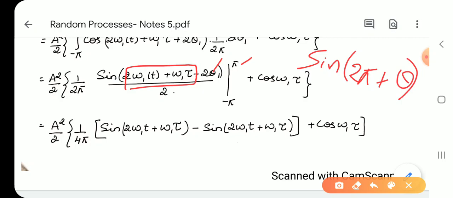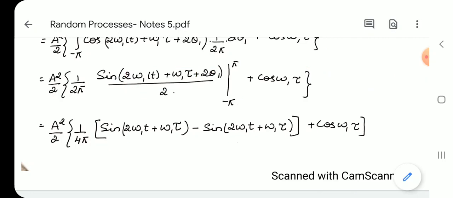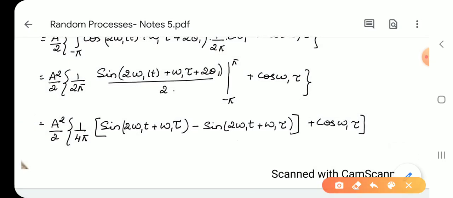So you get sin theta, that is sin(2 omega 1 t plus omega 1 tau). When you apply the lower limit, it becomes like theta minus 2 pi.